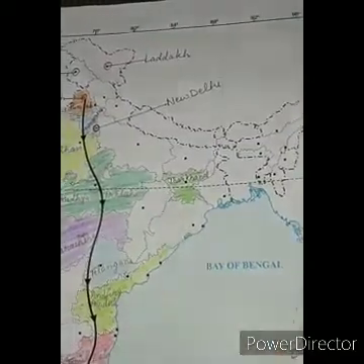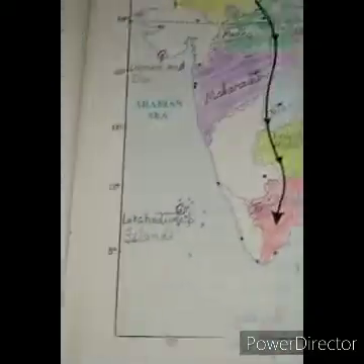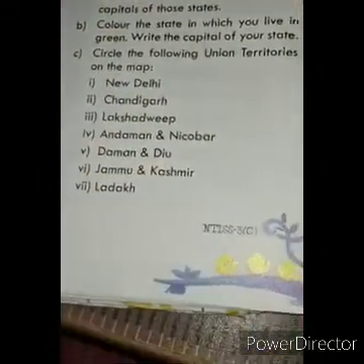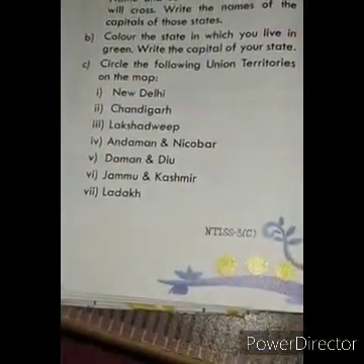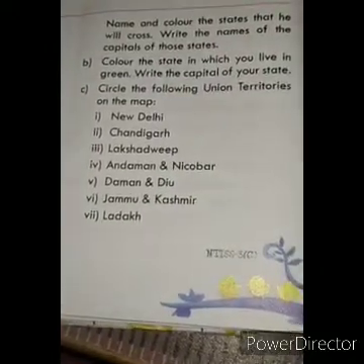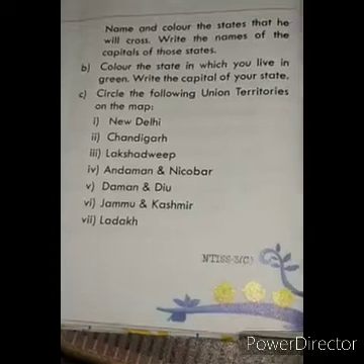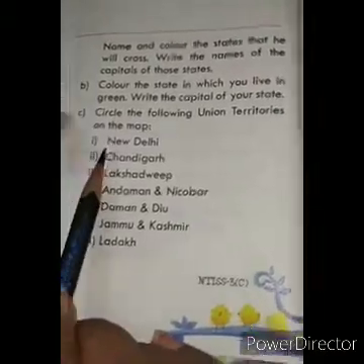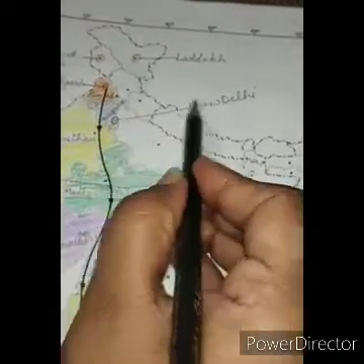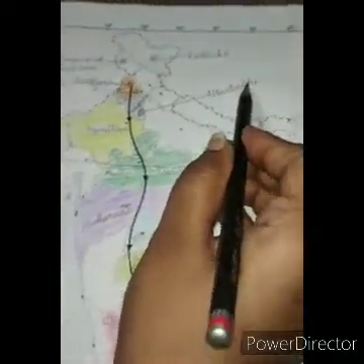And then here the question number C, that circle the following union territories on the map. I have told you about union territories, those parts of our country which are directly governed by the central government. Now here first of all we have New Delhi. You can see I have circled here and I drew a line to write the name of New Delhi.